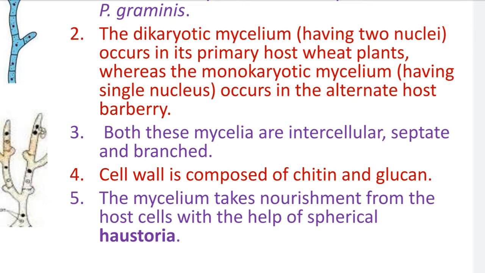These outgrowths enter the host tissue or host cells and absorb nourishment or food material from the host tissue, and these absorptive organs are called haustoria. And these haustoria are spherical. Spherical means circular, or in other words, knob-like.